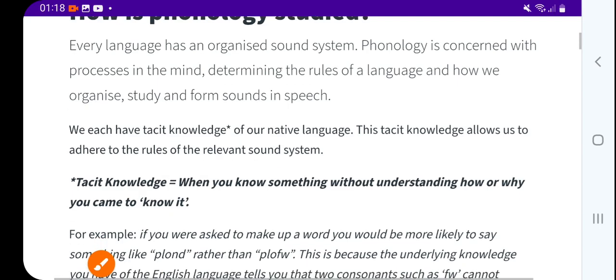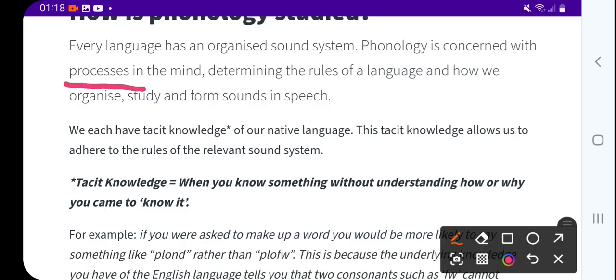Now, phonology is concerned with processes in the mind. What processes are going on in our mind? Determining the rules of a language and how we organize, study and form sounds in speech.